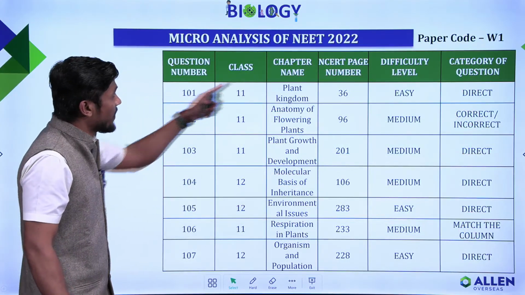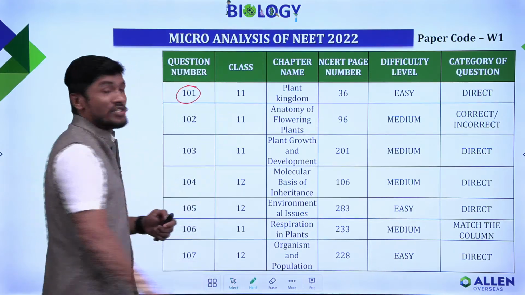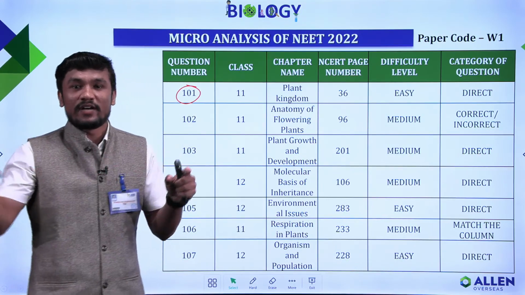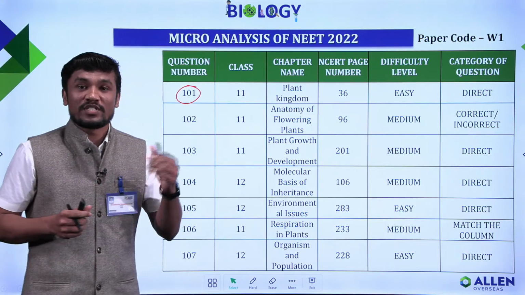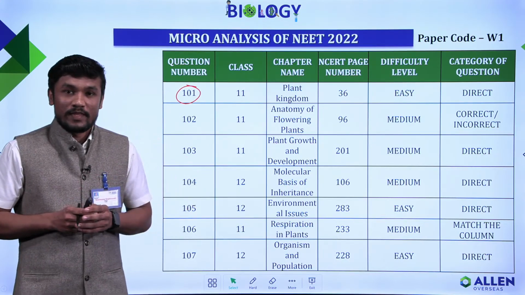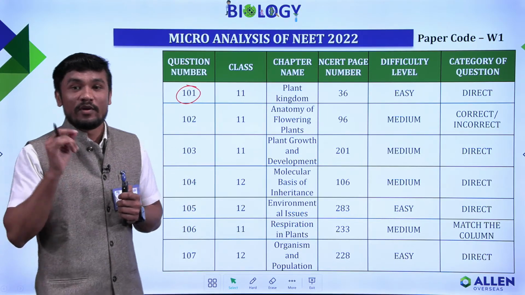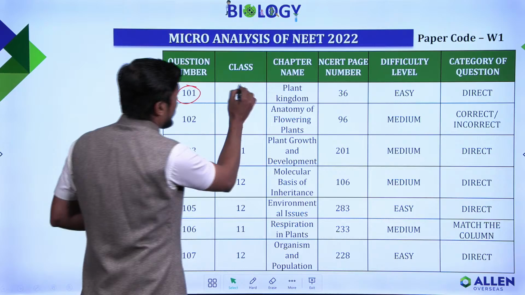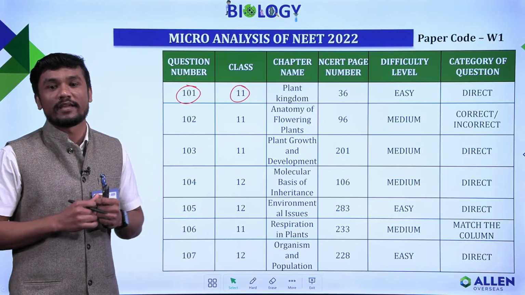If you see question paper code W1, from question number 101 to 150, take the example of question number 101. The question was: can you identify the haploid part among the following? The options were protonema of mosses, primary endosperm nucleus of dicot, and spore mother cell. Can you answer the right one in the chat box? The answer is protonema of mosses. We have discussed this in a live class. This question is from class 11. It is given in the paragraph on mosses, the Bryophyta paragraph.